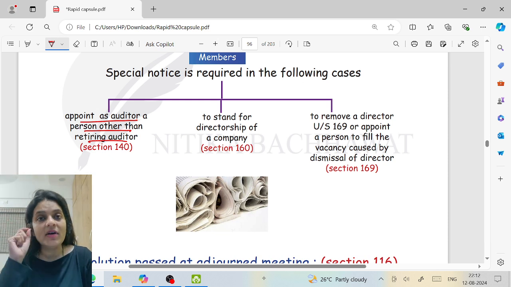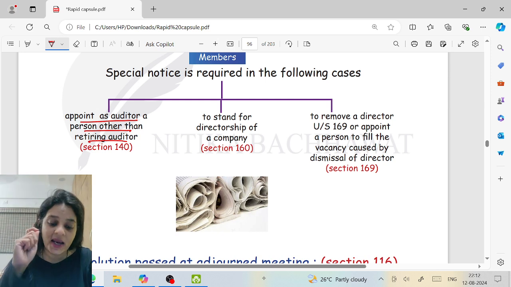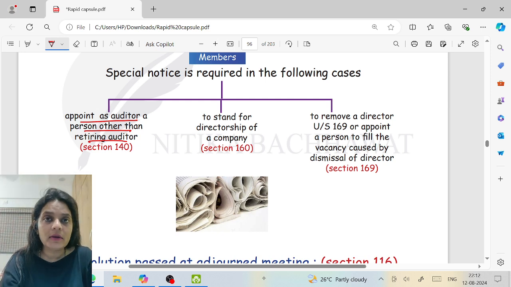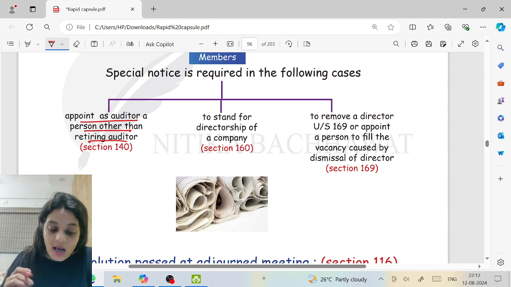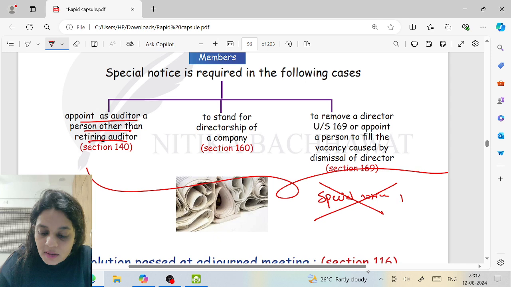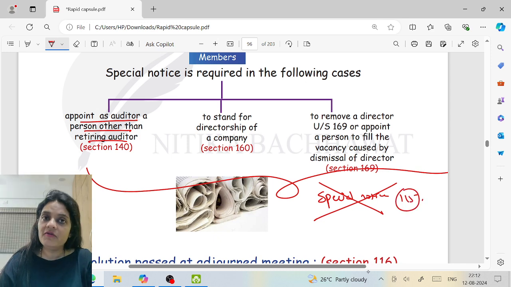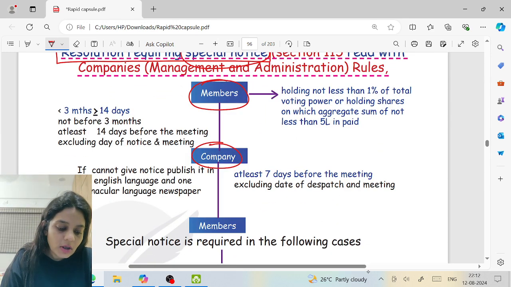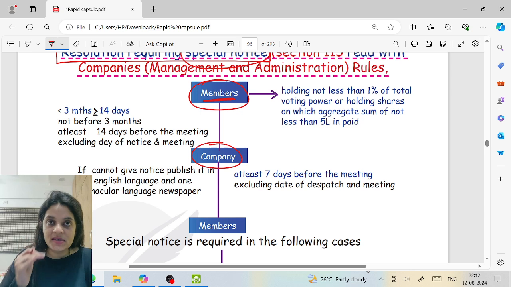So under section 160, you want to stand for the directorship, or under section 169, you want to remove the director or you want to appoint someone else in place of the director retiring. In all of these 4 cases, this is given. In any other case, even if the law uses the word special notice, it is not special notice of 115. So, if a member wants any of these things to happen, he will give a notice to the company.